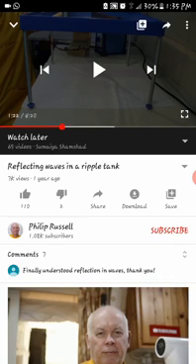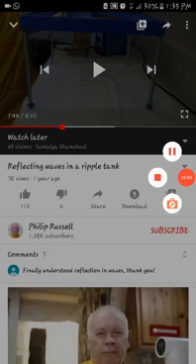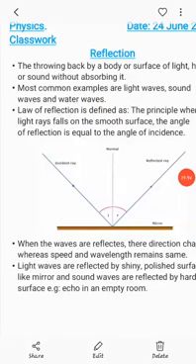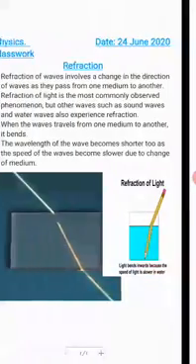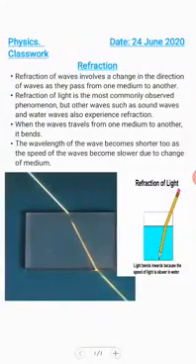Now if we talk about refraction, it means that when a wave travels from one medium to another medium, it will bend or change its direction. Just like in this example, the light waves are passing from the air to a piece of glass. Refraction always happens through an object which allows the wave to pass through it.